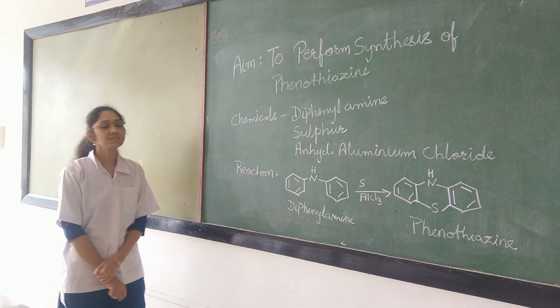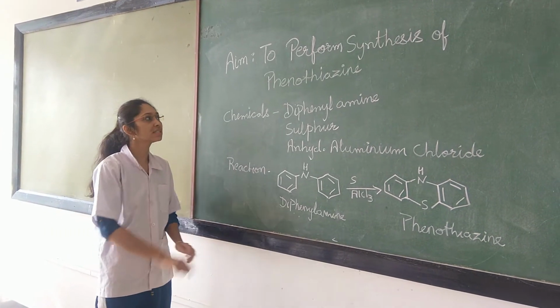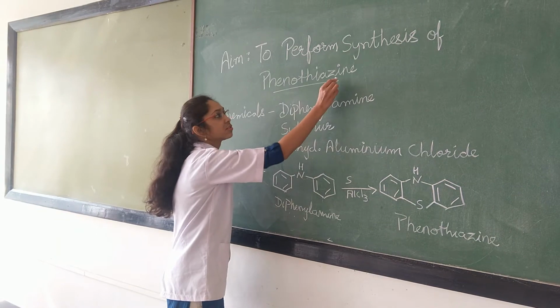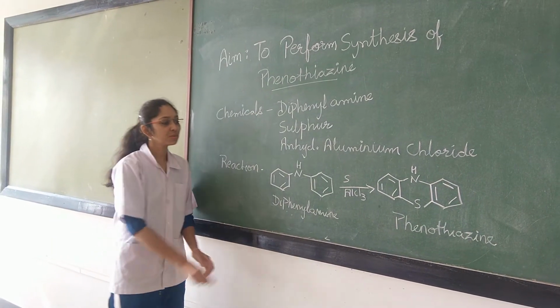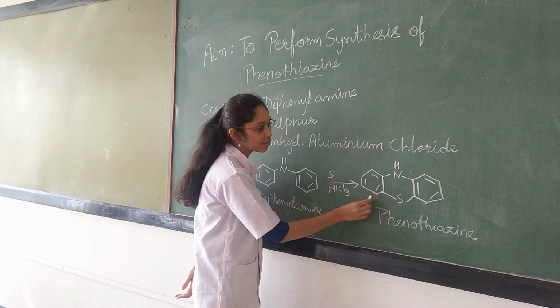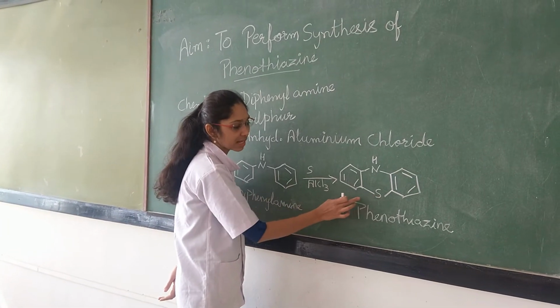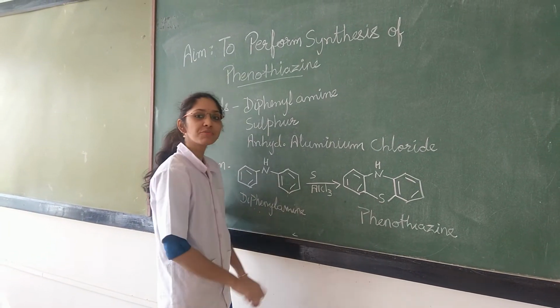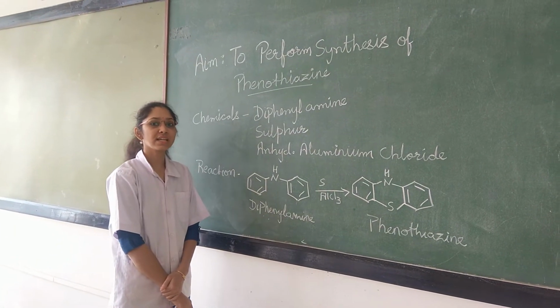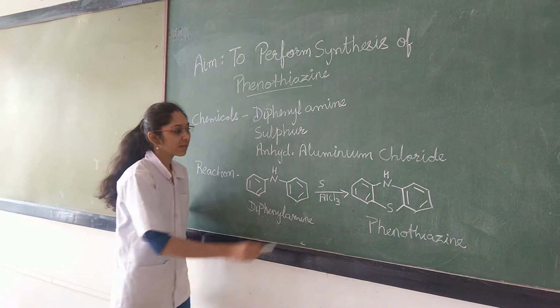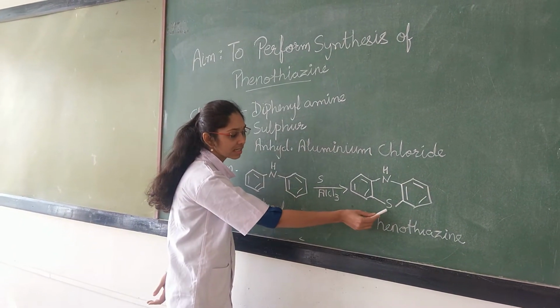Hello students, in this video we are going to see the synthesis of phenothiazine. You can see the structure: it is a heterocyclic molecule belonging to the class thiazine, and derivatives of phenothiazine are mostly used as antipsychotic drugs. As you can see from the structure, it contains sulfur.